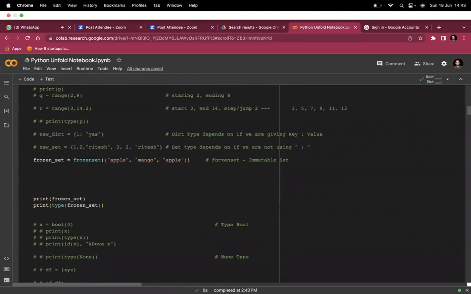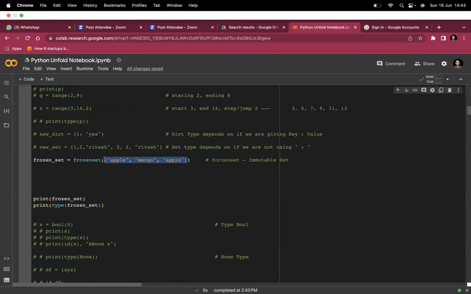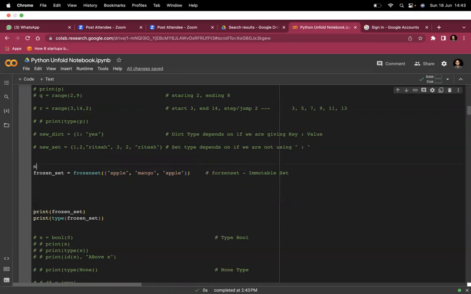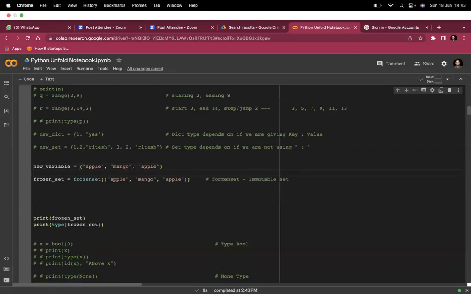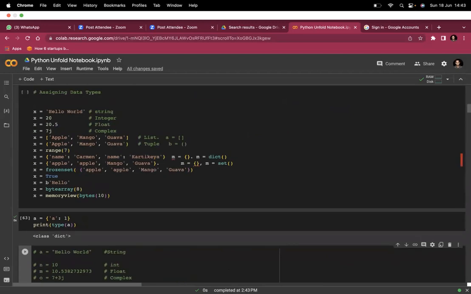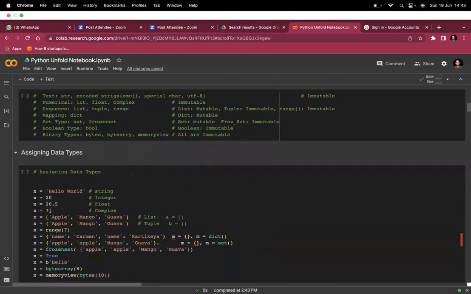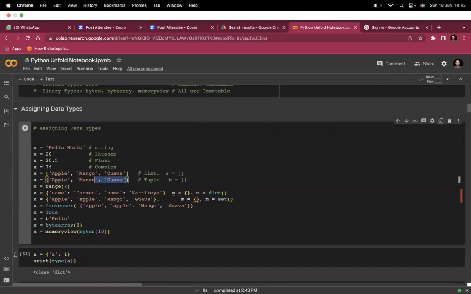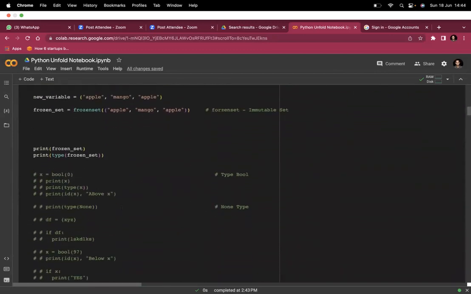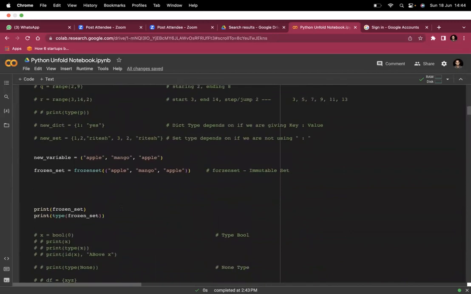So apple, mango, apple was initially in my set. I mean, initially, let me give you more clarity. Making a new variable v. I told you this is the way you can define a tuple. This is a tuple with this bracket notation. I'm converting this tuple to a frozen set with the help of typecasting. So now you can relate everything.